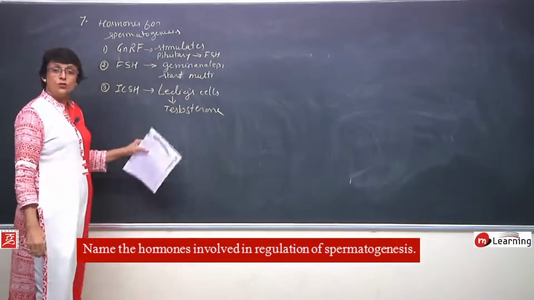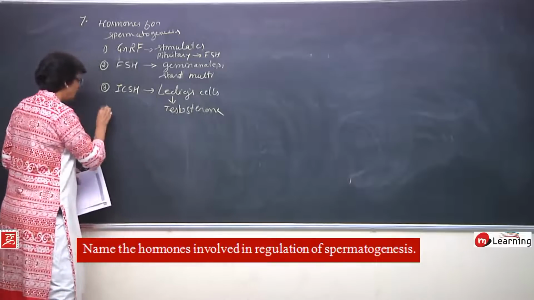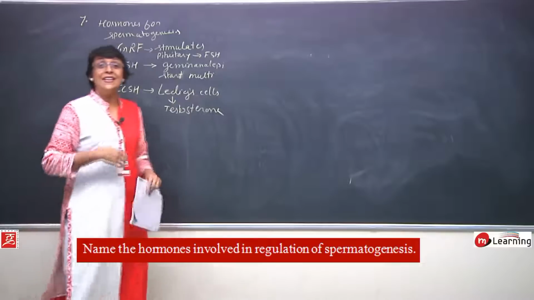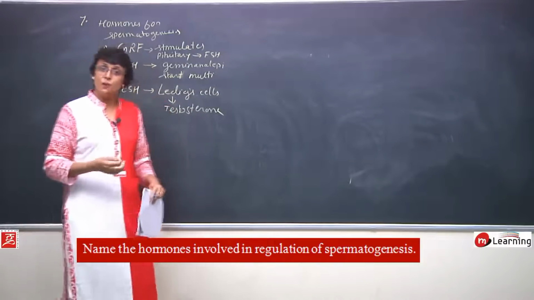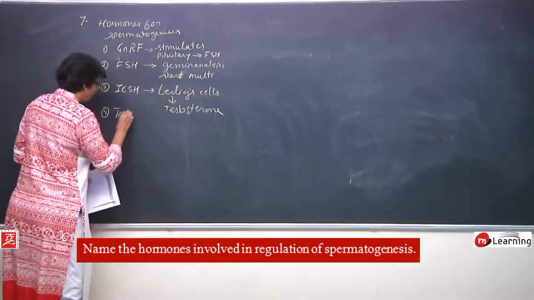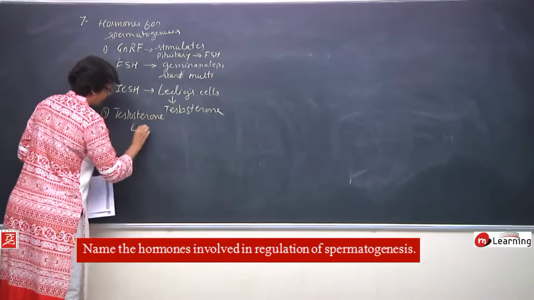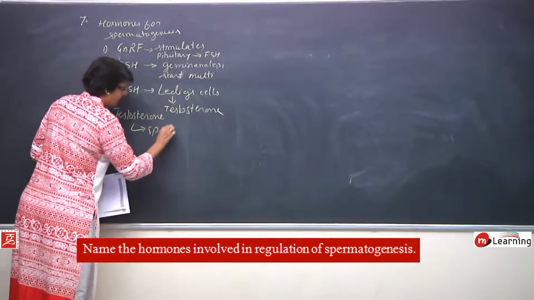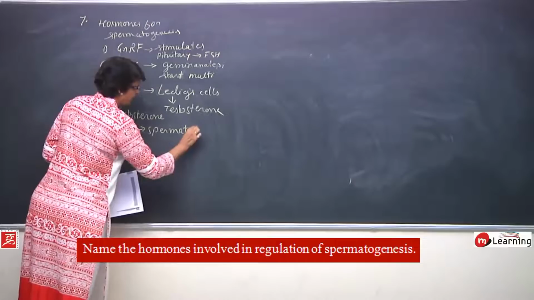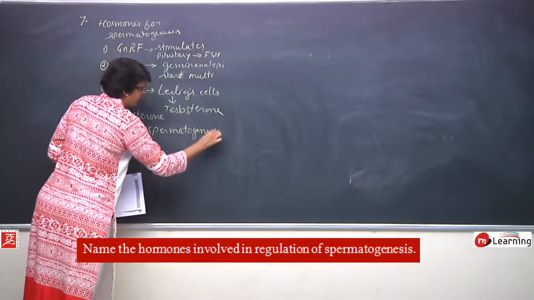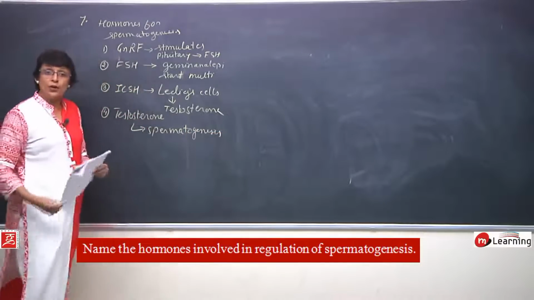So now testosterone is also added, and testosterone's role is to increase the rate of spermatogenesis. And this starts at puberty.